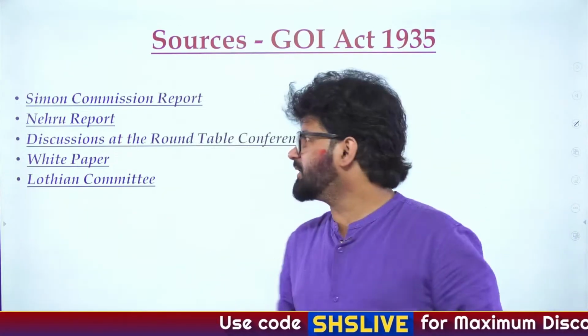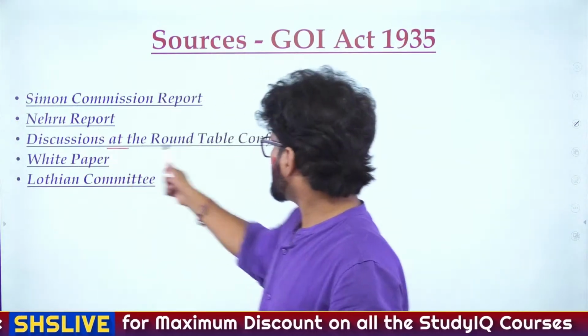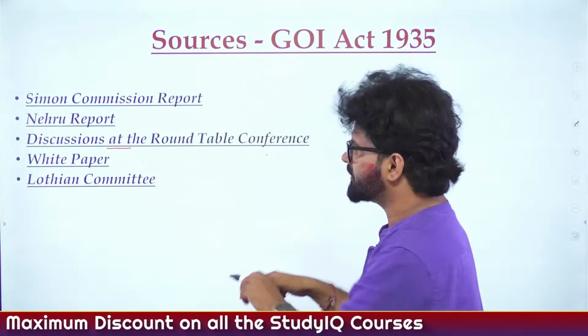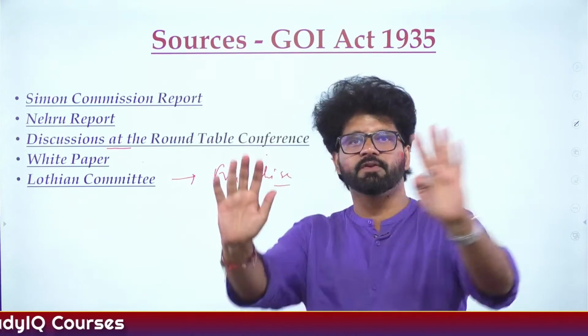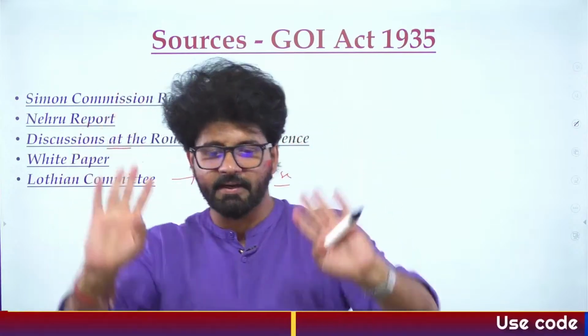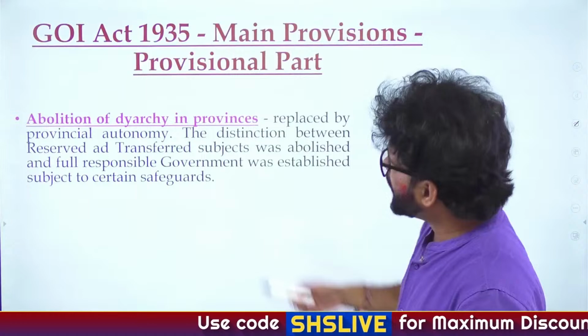So, as Samrat is saying, Motilal Nehru is the father of Jawaharlal Nehru. Roundtable conference, white paper, Lodhian committee. This Lodhian committee is to review the franchise thing, voting rights, which was given for the first time in the 1919 Act, direct election. Motilal Nehru, as Samrat and Kritika are saying. Very good. Abolition of Diarchy in provinces.